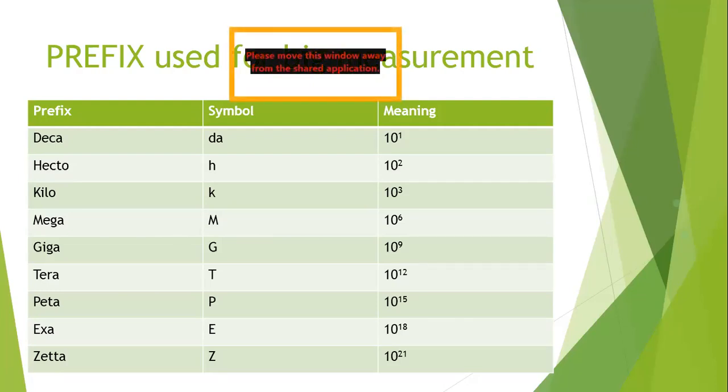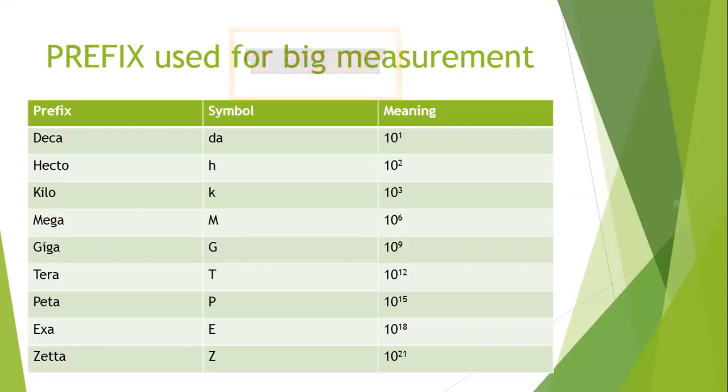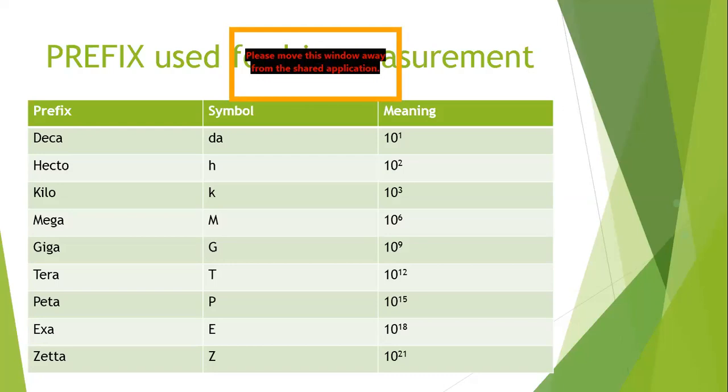I will use a prefix for such a big measurement. If something is 1000 times bigger, we use a prefix called kilo. So instead of 1000 meter, I will say 1 kilometer. Kilo is nothing but a notation that something is 1000 times big.